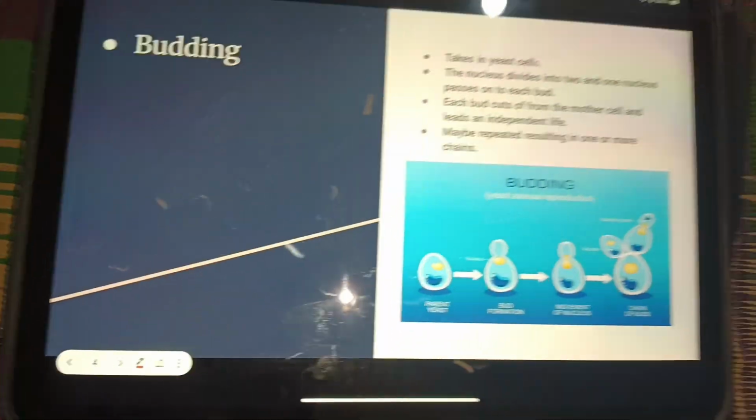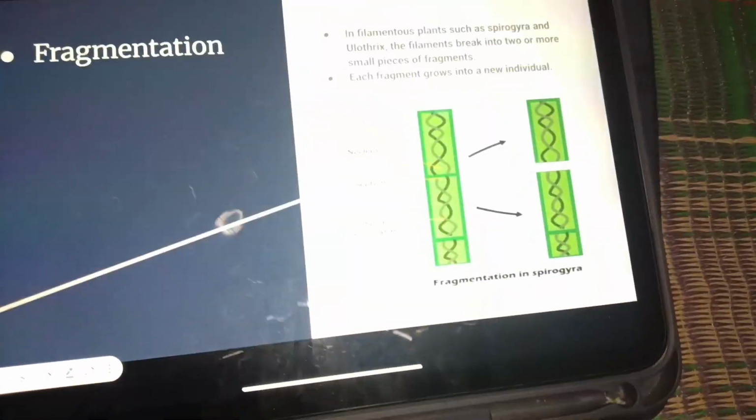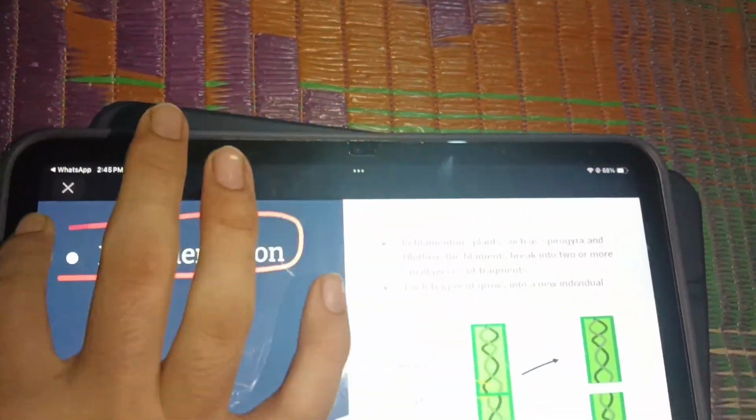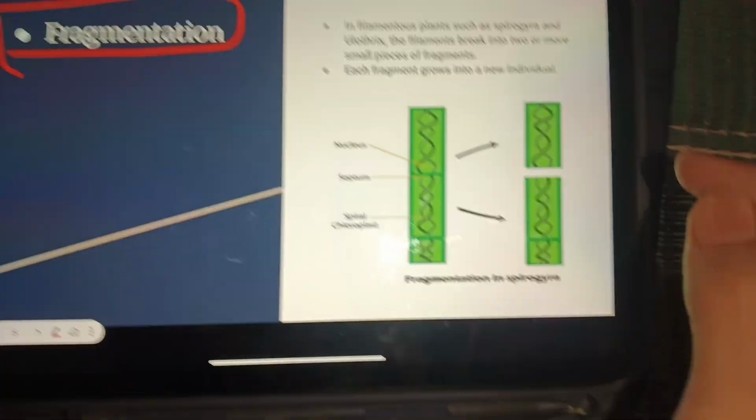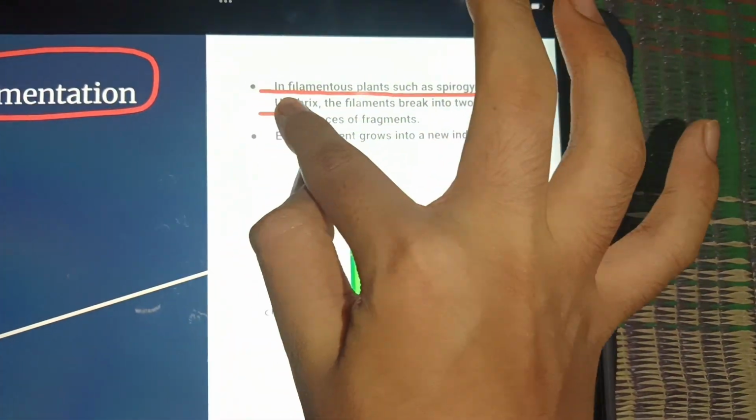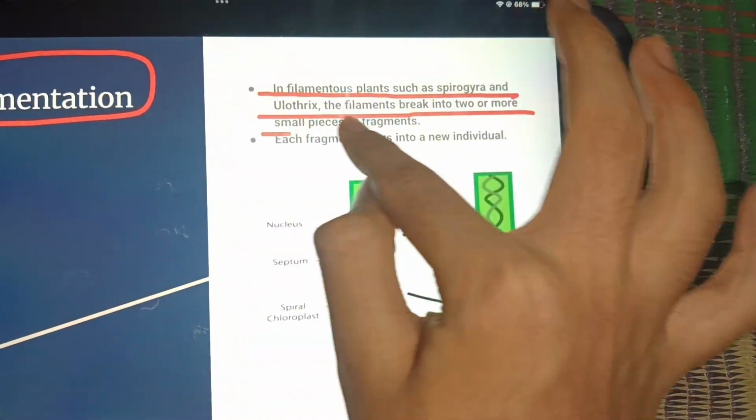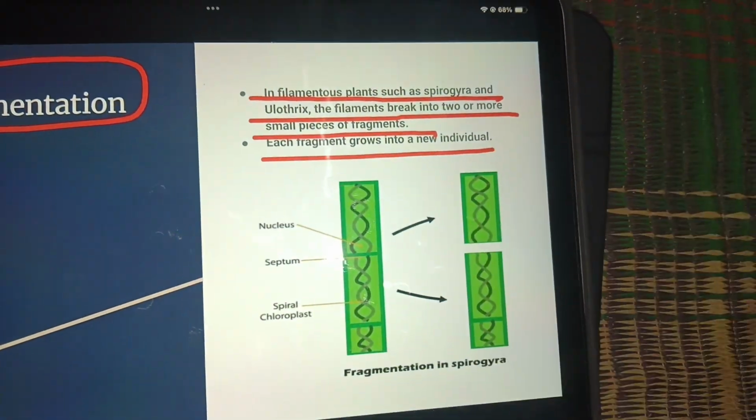Okay, shall we proceed with the next one? That is fragmentation. You see, in filamentous plants such as Spirogyra and Oedothrix, the filaments break into two or more small pieces or fragments. Each fragment grows into an individual.